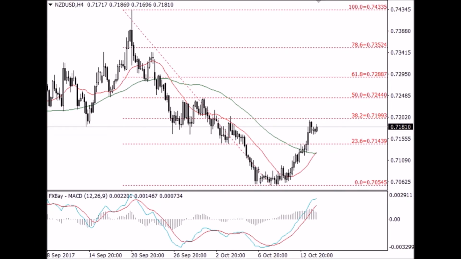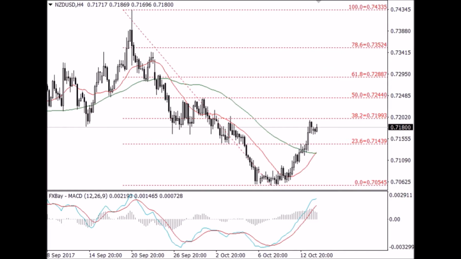The Kiwi gained ground on Friday with the pair NZD/USD surging above the resistance level of 0.715. Both moving average lines in 4-hourly charts formed a golden cross, suggesting a further rebound in the short term. So closing above 0.72 will suggest further upside and could surge higher towards the next resistance level at 0.724. On the downside, only a closure below the recent low at 0.705 will open the door for further bearishness, and then we could test the next support level at 0.698.